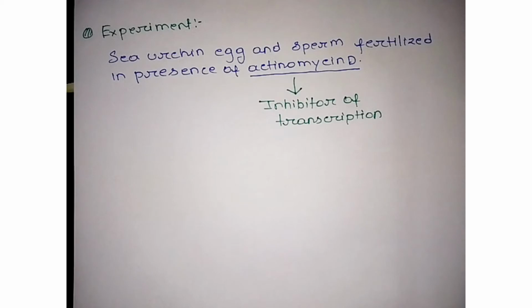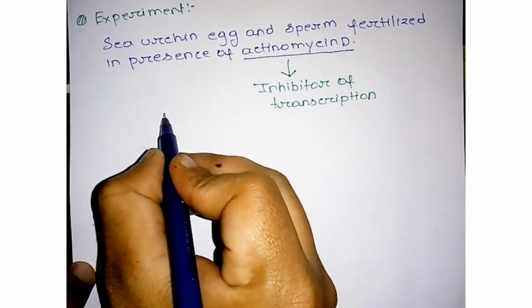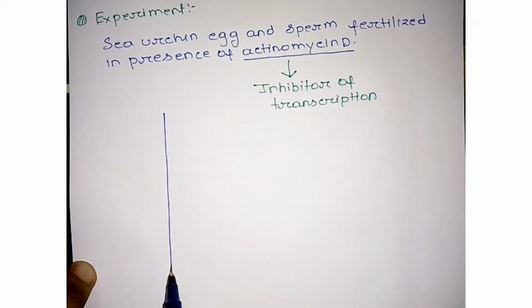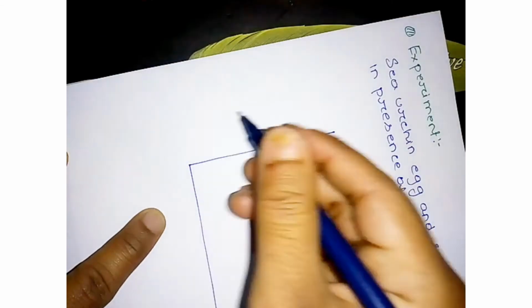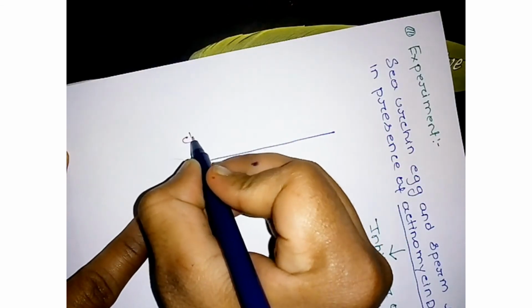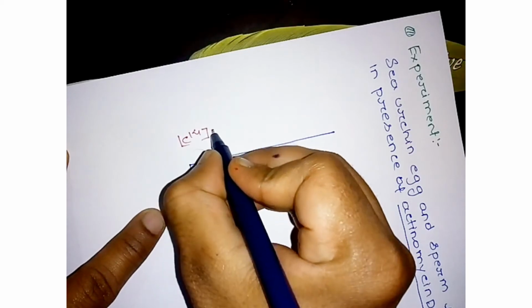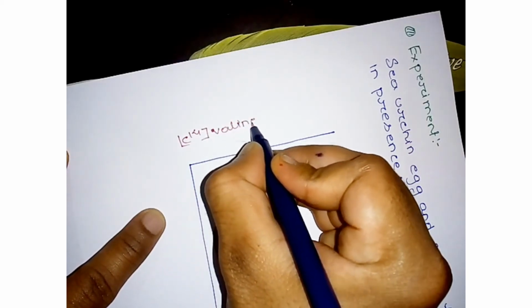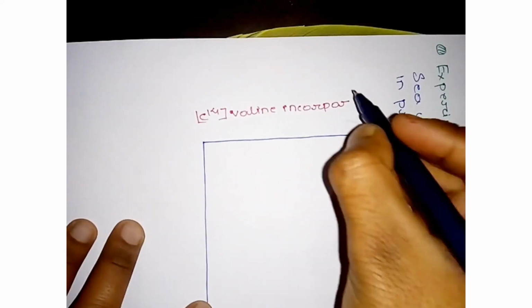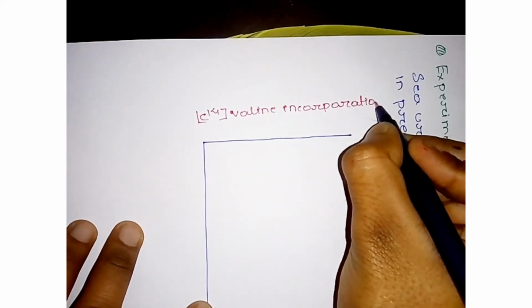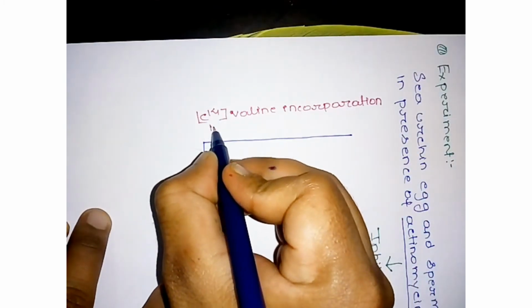Now we draw a graph. Suppose this line we draw is C14 valine incorporation in protein.